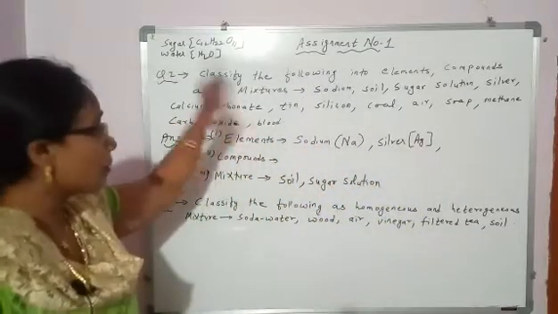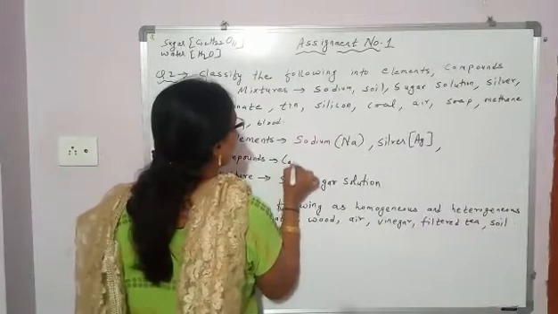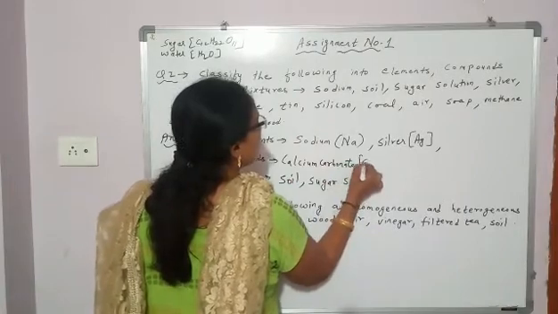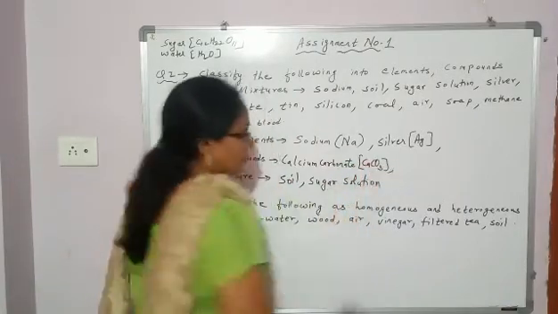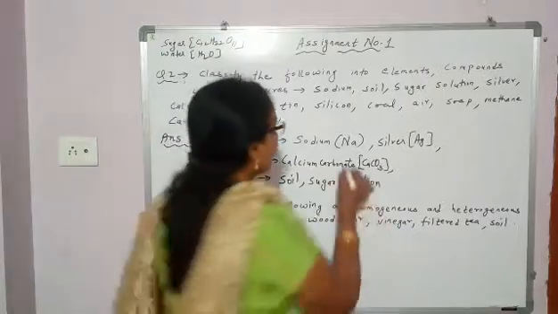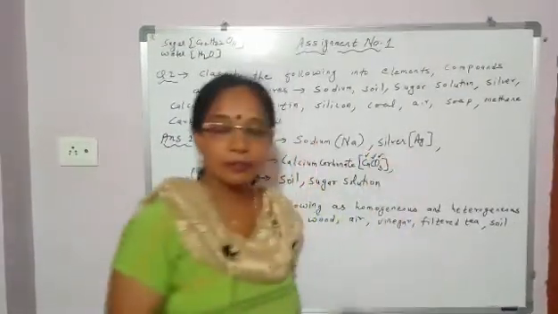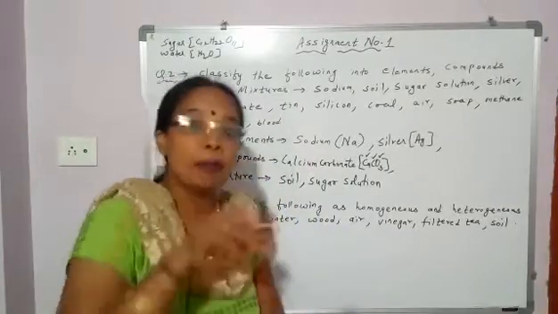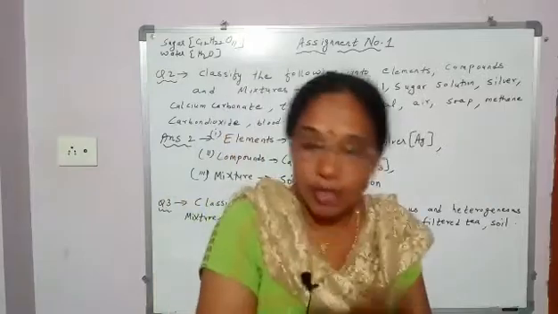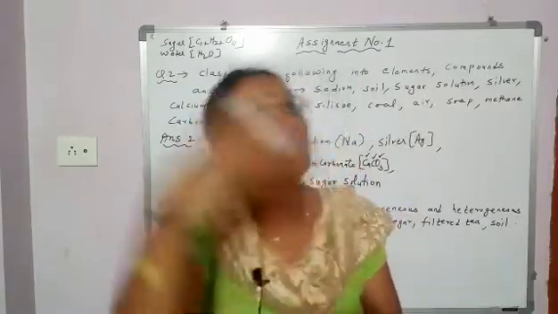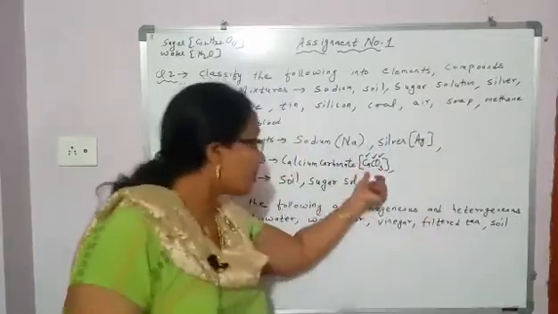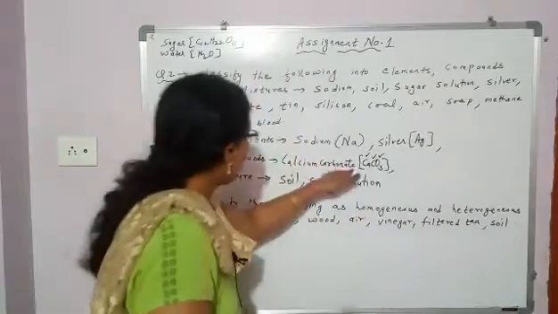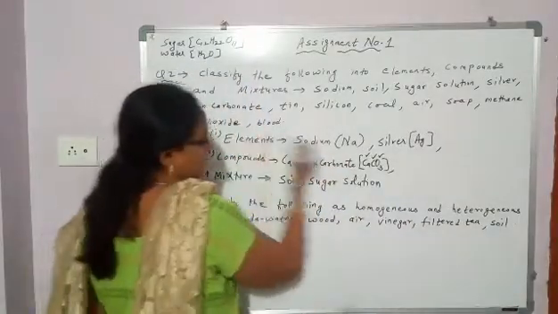Next, calcium carbonate. What is the calcium carbonate formula? CaCO3. Made up of how many elements? Three elements: calcium, carbon, oxygen, combined together in fixed proportion by mass. So what is calcium carbonate? Compound. So what is compound? Compound is a pure substance made up of two or more elements. Here it is made up of three elements combined together in fixed proportion by mass. So calcium carbonate is what? Compound.